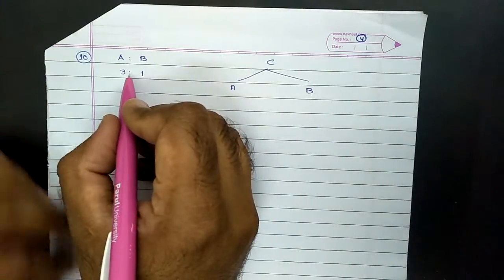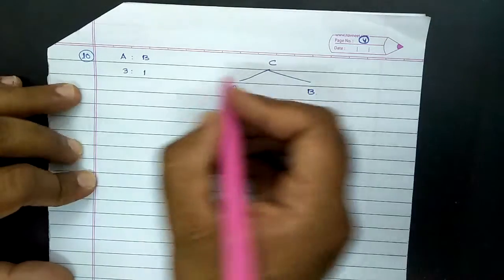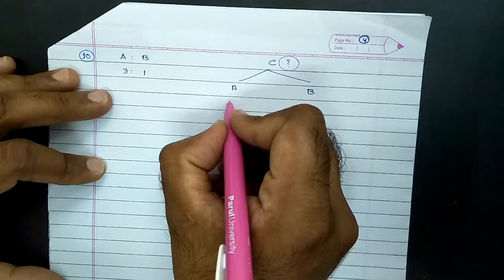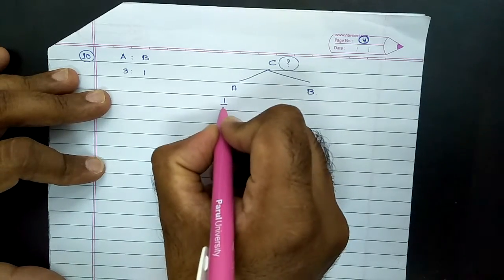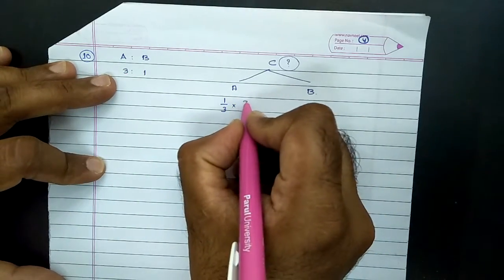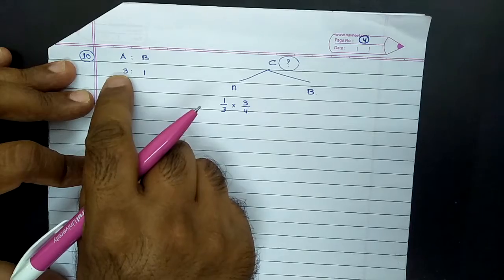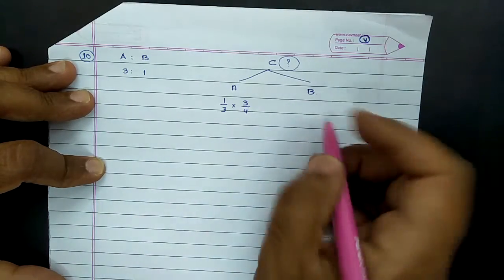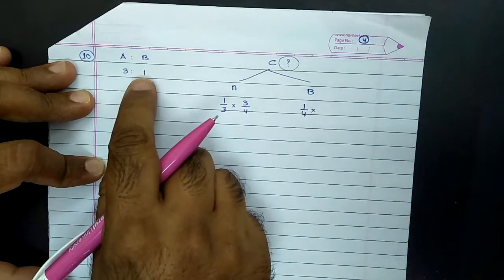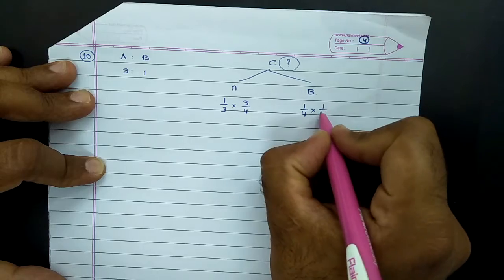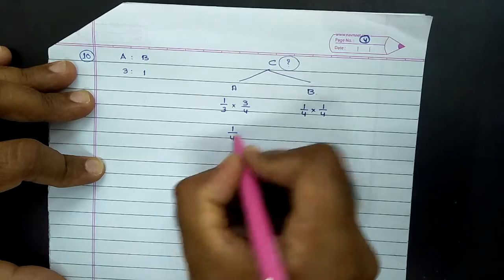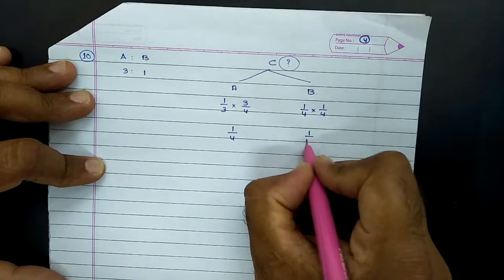So again, A and B partners, old ratio was 3:1. They admitted C as a new partner whose share is directly not given. However, an indirect clue was given. A surrenders 1/3 of his share, which means A provides 1/3 from his share. His share in business was 3/4. Out of his share of 3/4 he is providing 1/3. Same way, B surrenders 1/4 of his share and B's share in business was 1/4. So 1/4 of 1/4. Let us simplify it. This comes to 1/16.